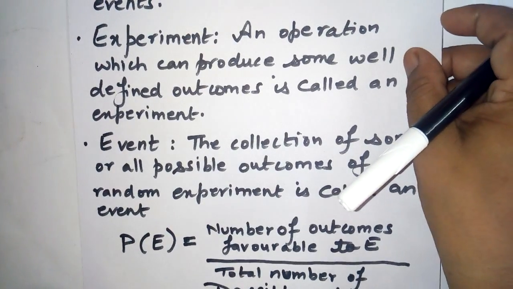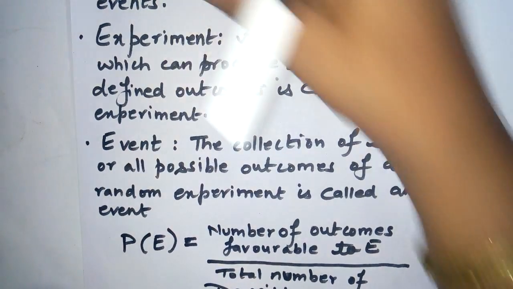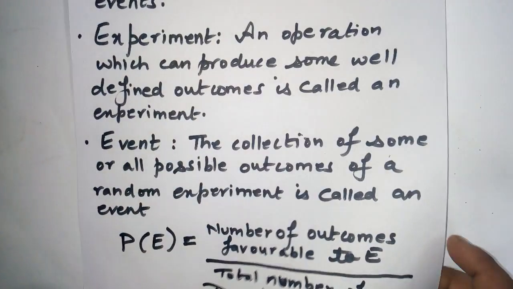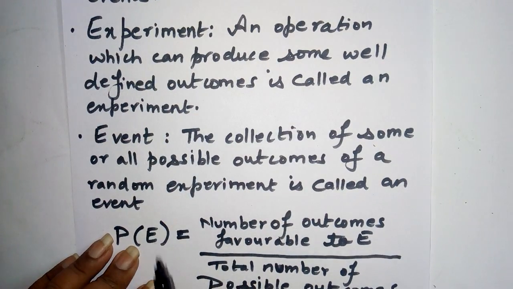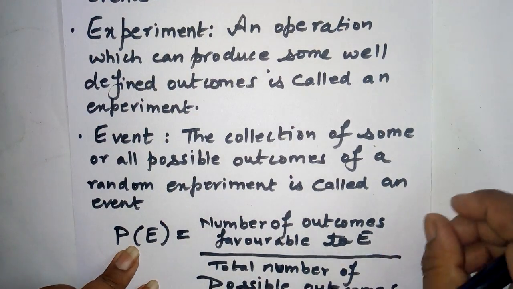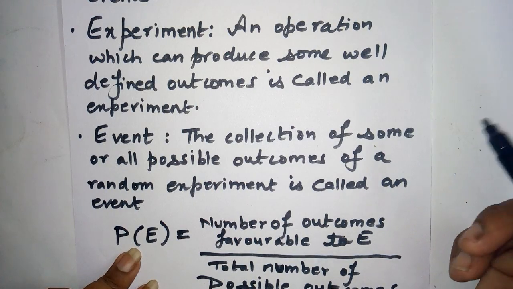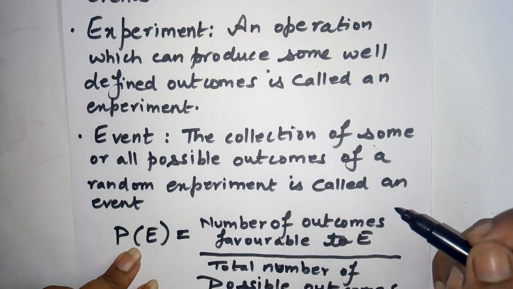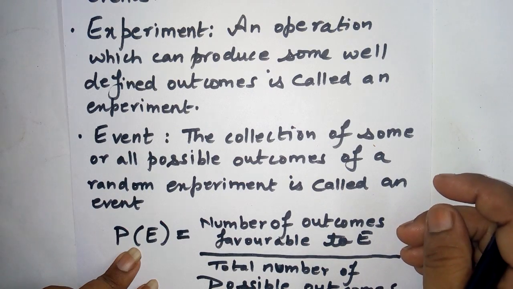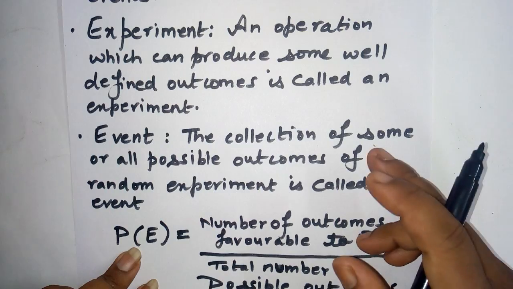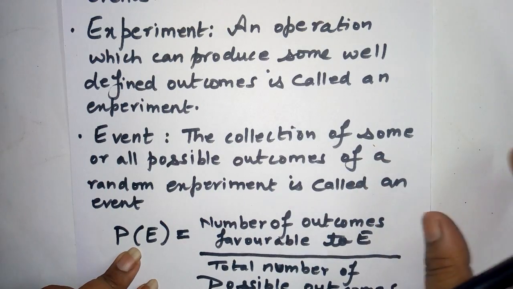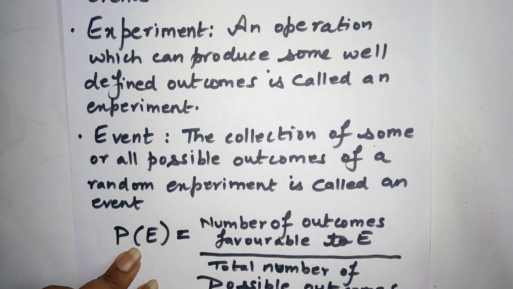Now come to the next term, that is event. The collection of some or all possible outcomes of a random experiment is called an event. A random experiment is one where the experiment is not biased. If we are tossing a coin, there is no interference, nobody will catch it in between.